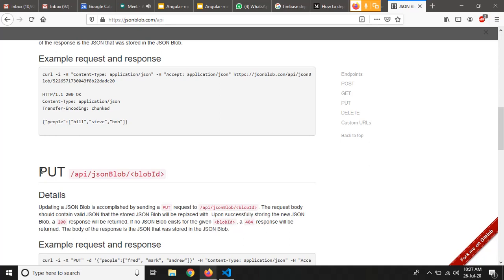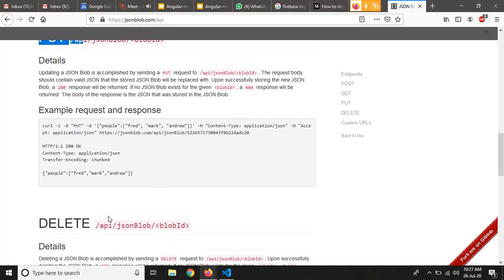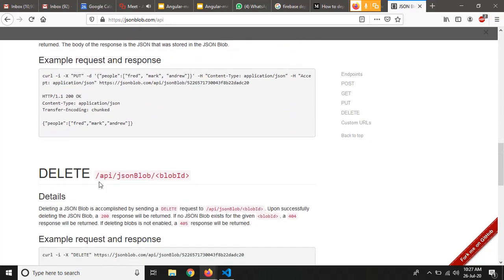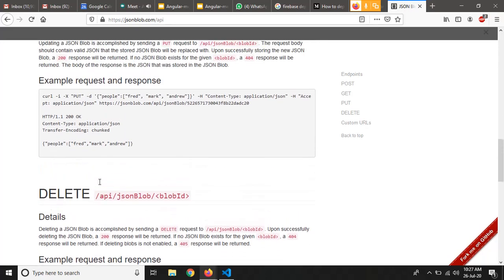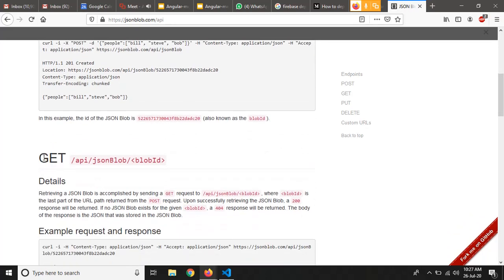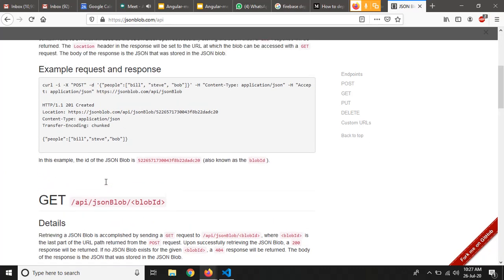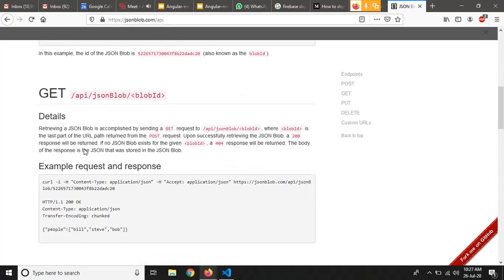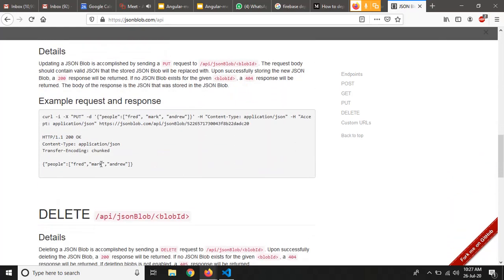Then they have a put method as well, and they have a delete method as well, right? We have gone through all these methods in our previous session. So in today's session I am only going to show you how we can get the data from this JSON blob, and I want you guys to explore the post, put and delete methods for this JSON blob.